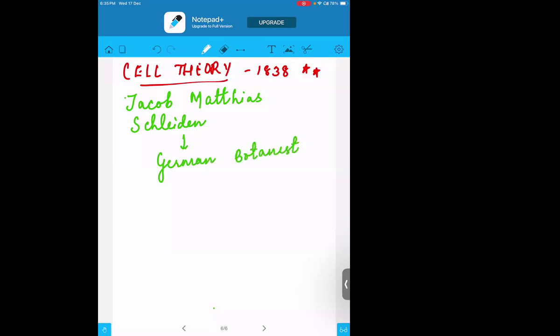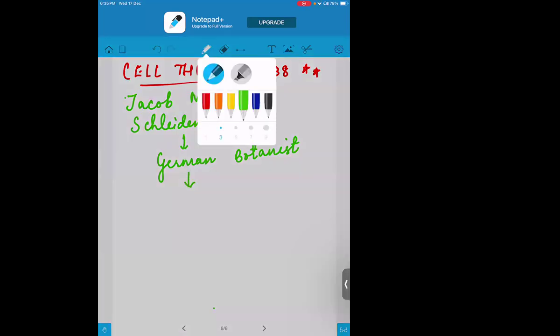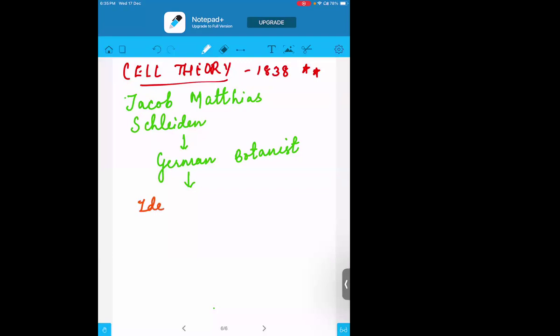He was a German botanist. He proposed the idea that all plants consist of cells. All plants are made up of cells. This idea was given by him.